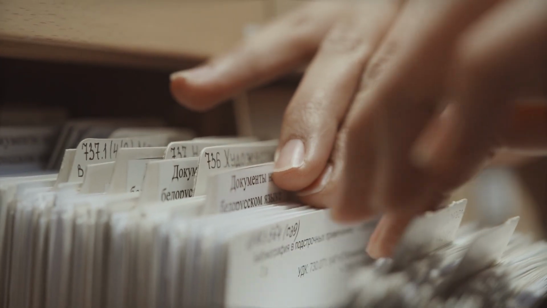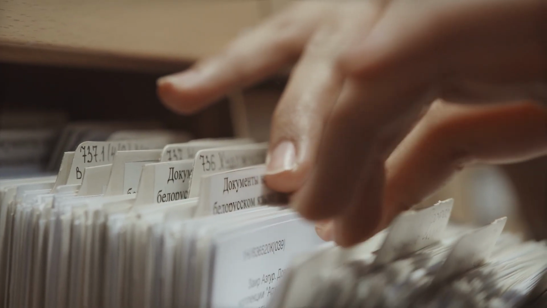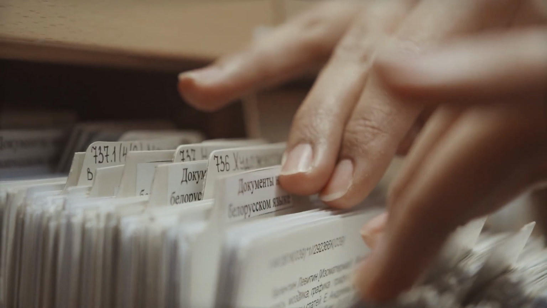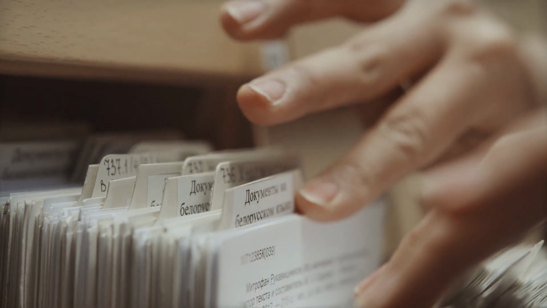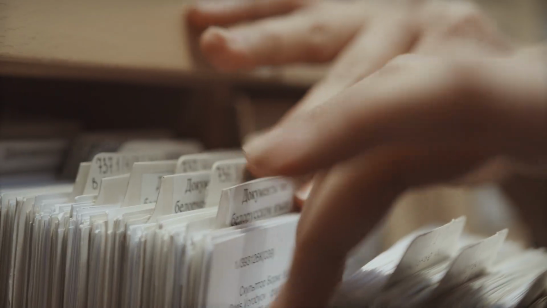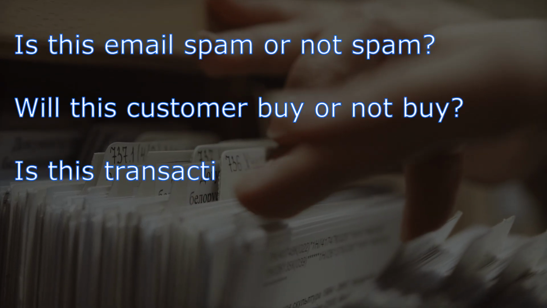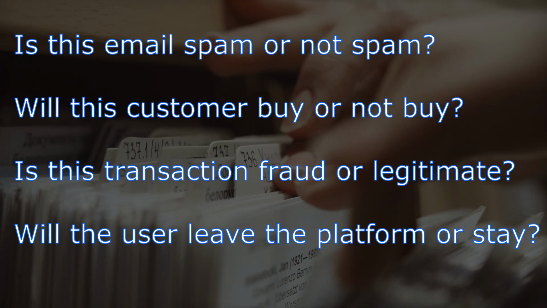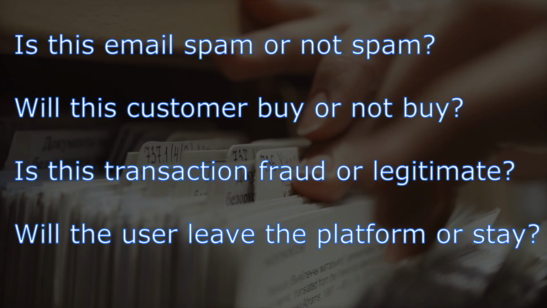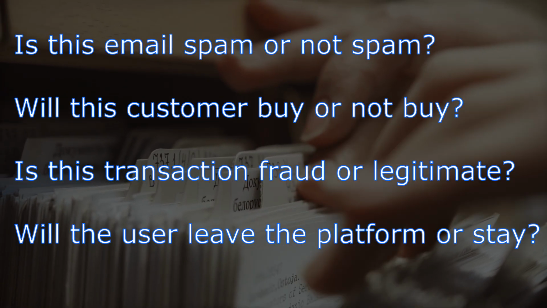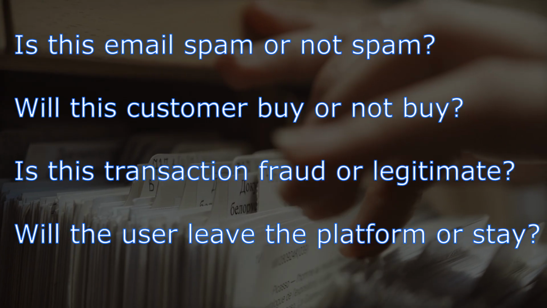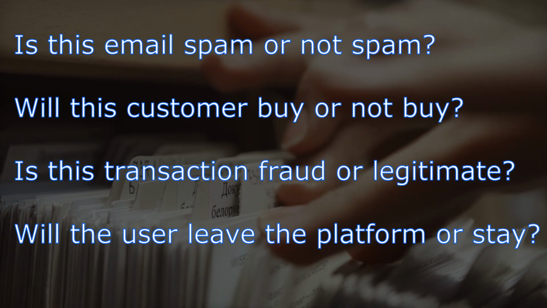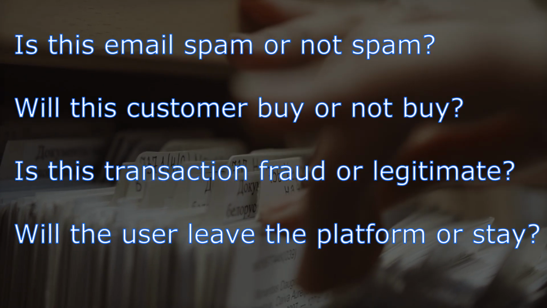Classification is different. Here, the goal is not a number, but a category, a decision, or a label. For example, is this email spam or not spam? Will this customer buy or not buy? Is this transaction fraud or legitimate? Or will the user leave the platform or stay?